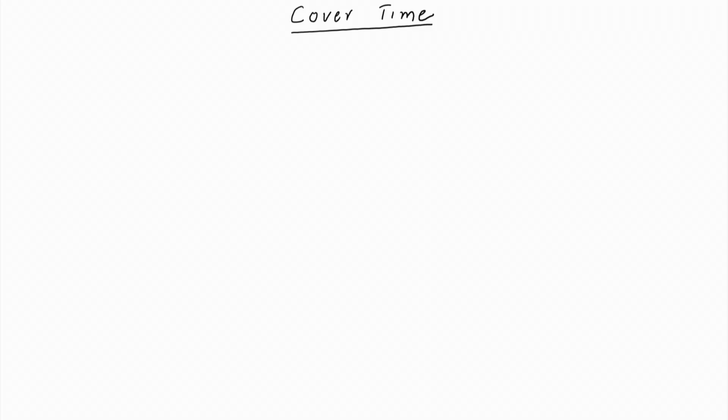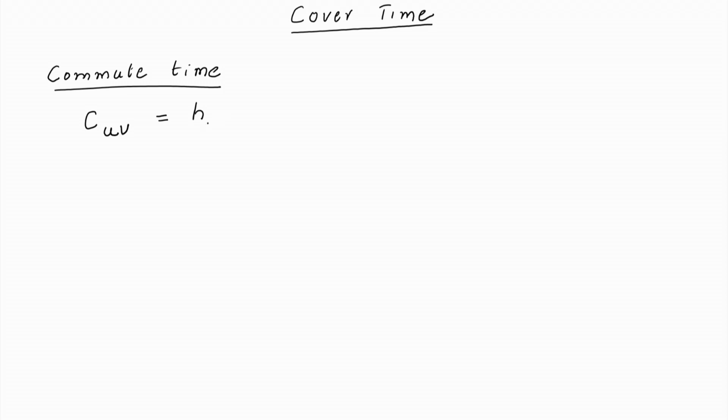This lecture we will learn about cover time. In the previous lecture we learned an important parameter of random walks, namely the commute time. Commute time was denoted by C_uv, and we said that this is a sum of two parameters, h_uv plus h_vu. These were the hitting times.